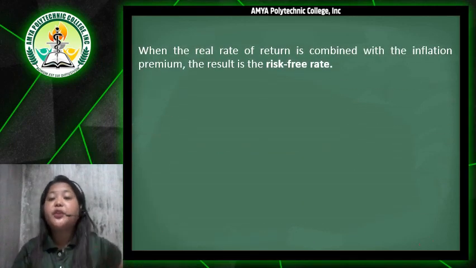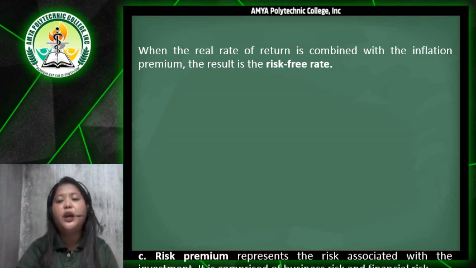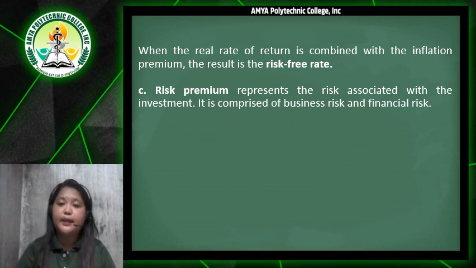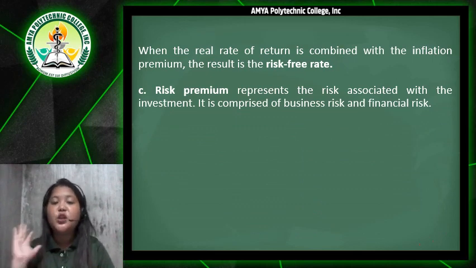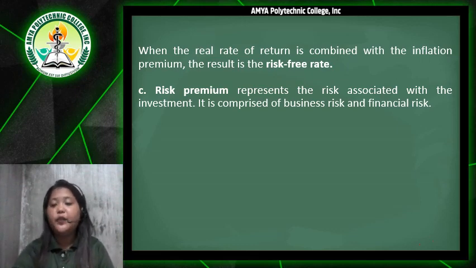When the real rate of return is combined with the inflation premium, the result is the risk-free rate. And now we have also the risk premium. So this represents the risk associated with the investment. It is comprised of business risk and financial risk.